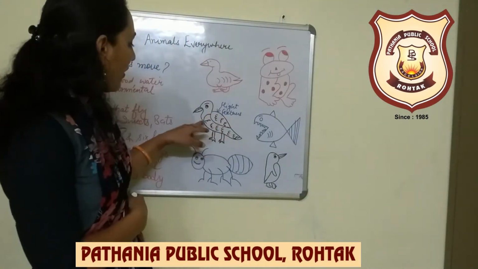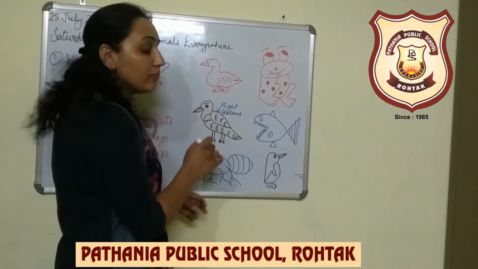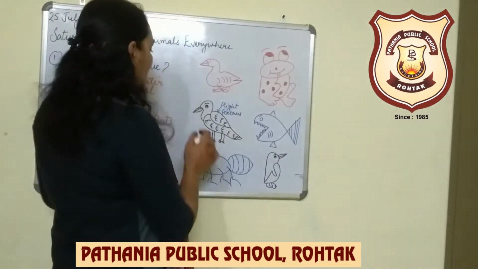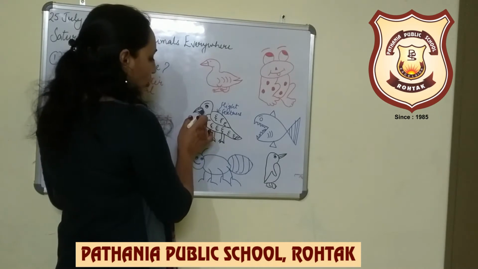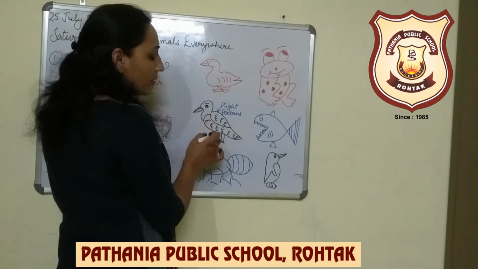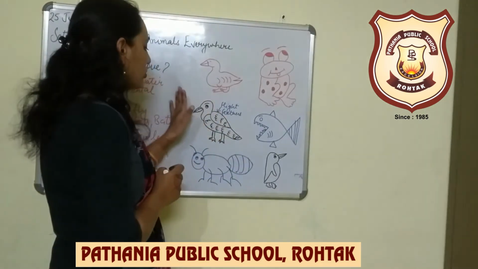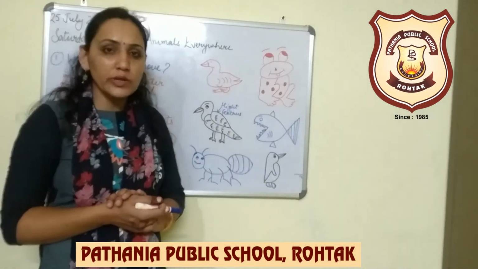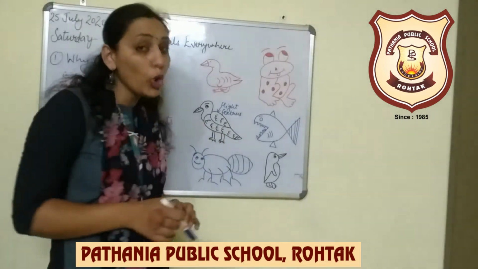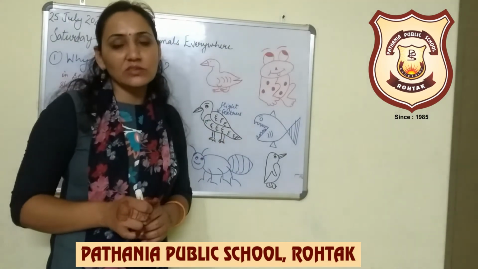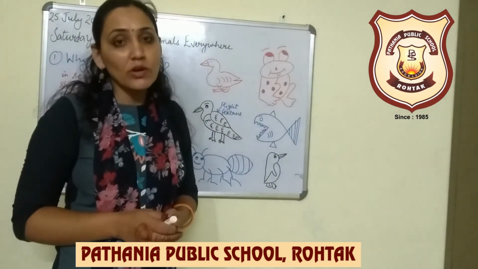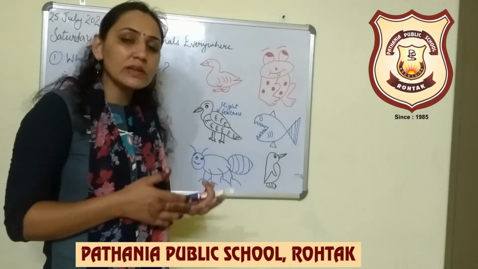Birds also have a very streamlined body. Streamlined body means in the front they have a narrow shape, in the middle they have a broad shape and in the end again they have a narrow shape. So this body is called a streamlined body, and birds also have hollow bones. Hollow bones means these are very lightweight bones which help the bird to easily fly.